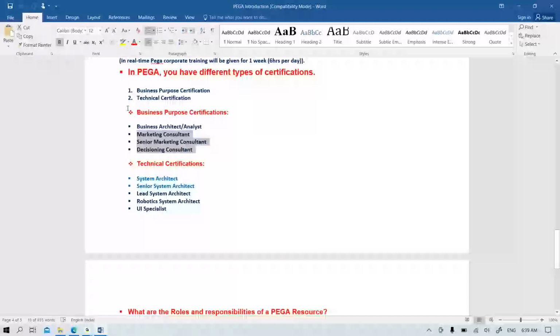So maximum, any roles you apply for, BA or business architect or business analyst, or developer meaning system architect, senior system architect, these are the roles. Earlier there were some robotic architects, but now they are not taking any resources for that. Some 5 years back, many people used to learn this, a small tool called OpenSpan, and now there are no openings; those who already learned it are only working on that.